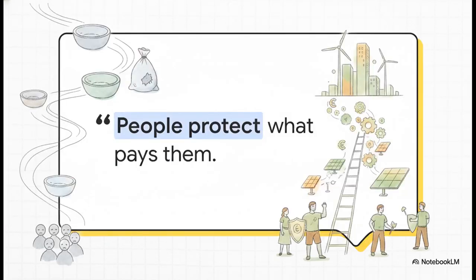This brings us to literally the core behavioral thesis of this entire framework. People protect what pays them. It really is that simple. The old scarcity model relies on keeping populations dependent on aid, which makes them super vulnerable to radicalization. This new OS transforms those exact same people into active asset holders. If you own a piece of a thriving economic grid, you naturally become the absolute fiercest protector of that grid.